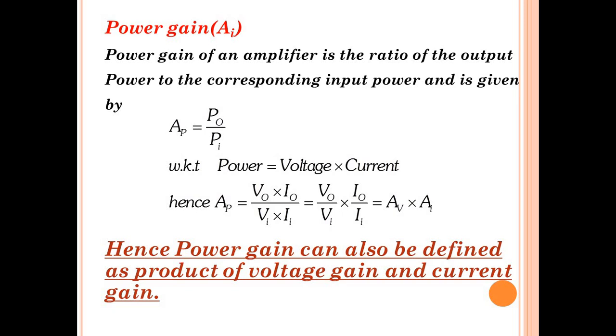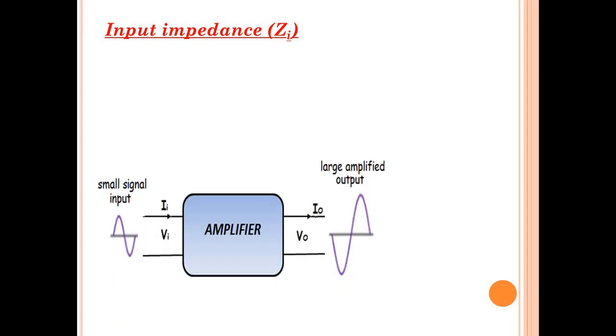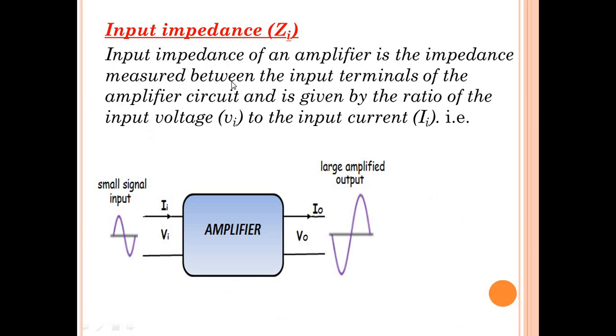Understood? Next, input impedance. Now, what is input impedance? To explain this, once again, let me consider the amplifier. The resistance which is measured between the input terminals is what we call input impedance, and it is defined as the ratio of input voltage to the input current.